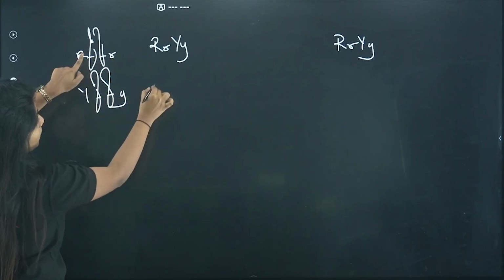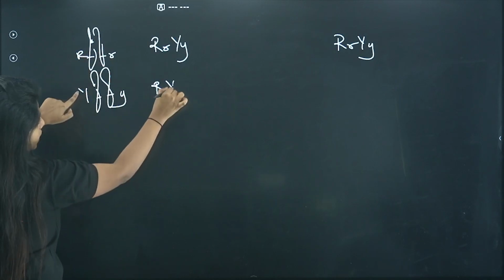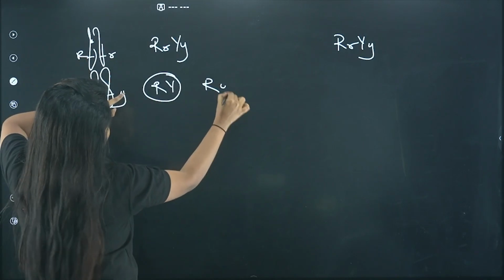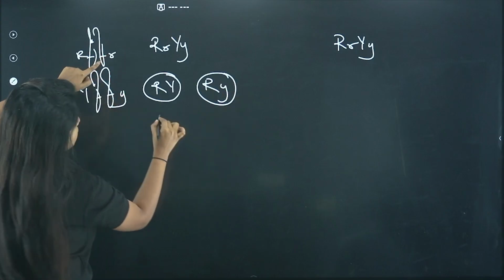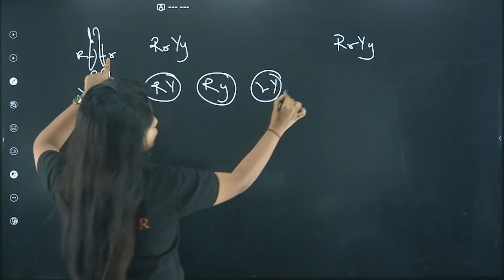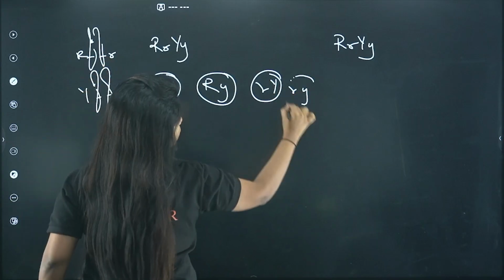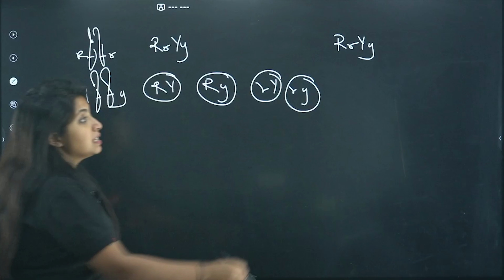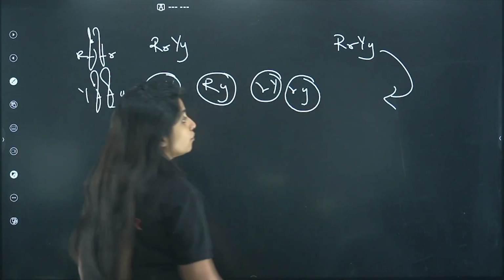From this, suppose capital R has come, and from here capital Y, then one gamete will look something like this. From here capital R and here small y, then it will look like this. From here small r and here capital Y, it will look like this. From here small r and here small y, it will look like this. How many different types of gametes? 4 different types of gametes you have got. Similarly, the same type of gametes you will be getting from here also.